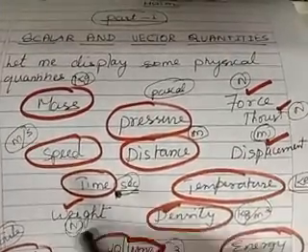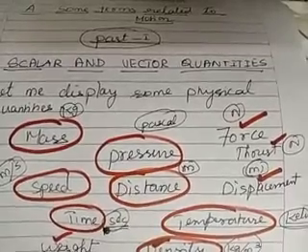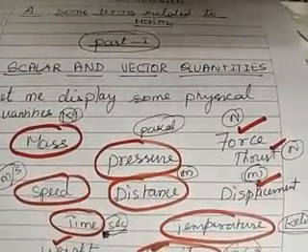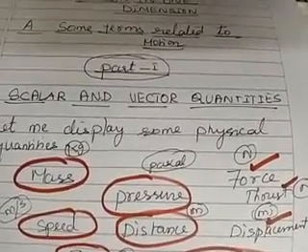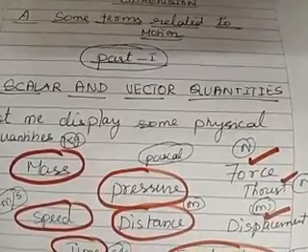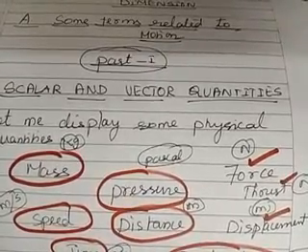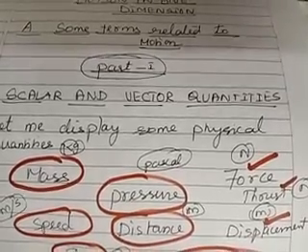Now let us consider force. Suppose a pen is lying on the table. You want to displace the pen, or make the pen move from one point to another point. So what will you do? You will give a force on the pen in such a way that the pen moves from one point to another.